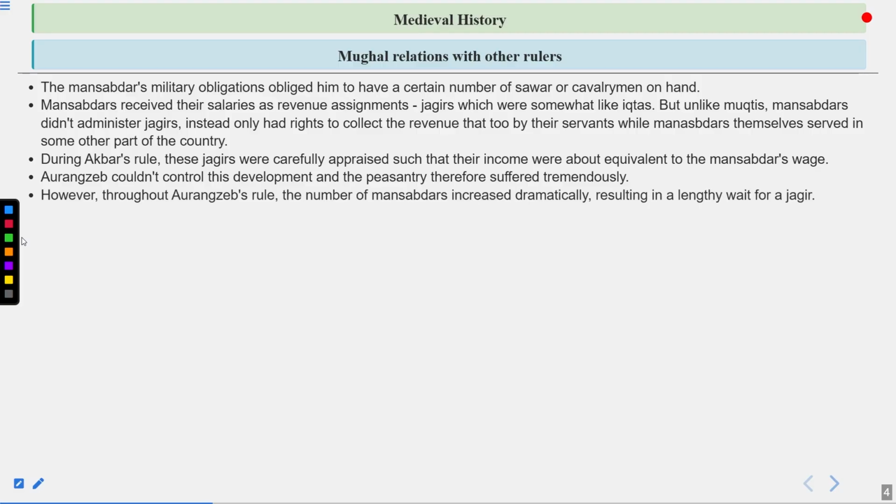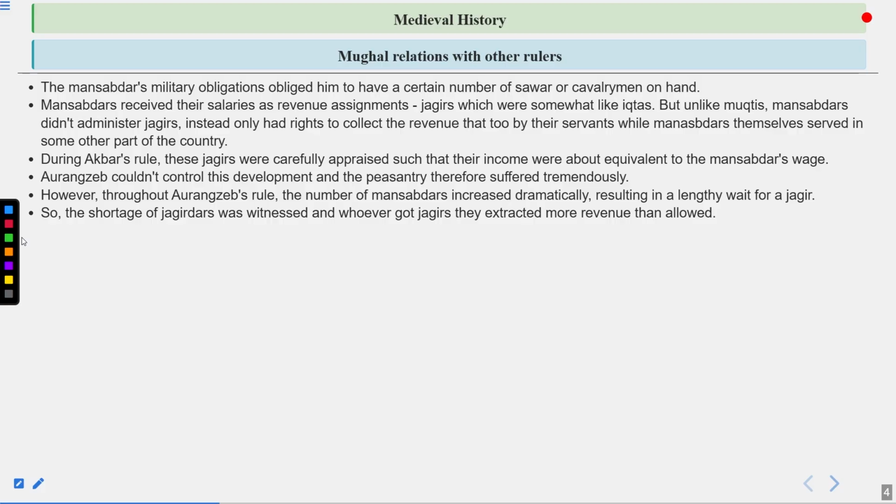However, throughout Aurangzeb's rule, the number of Mansabdars increased dramatically, resulting in a lengthy wait for a Jagir. So, in place of controlling the number of Mansabdars, he increased the number of Mansabdars, and that also became one of the reasons why Aurangzeb was not able to control the Mansabdars. And apart from that, a lengthy wait for a Jagir was there. That means a Jagir was not given to any particular person, but the Mansabdari was increasing on the other hand.